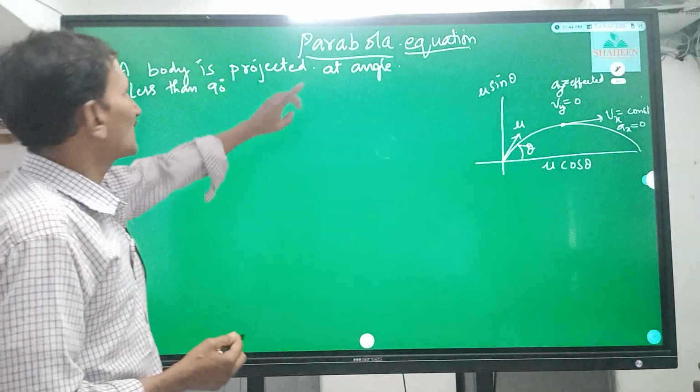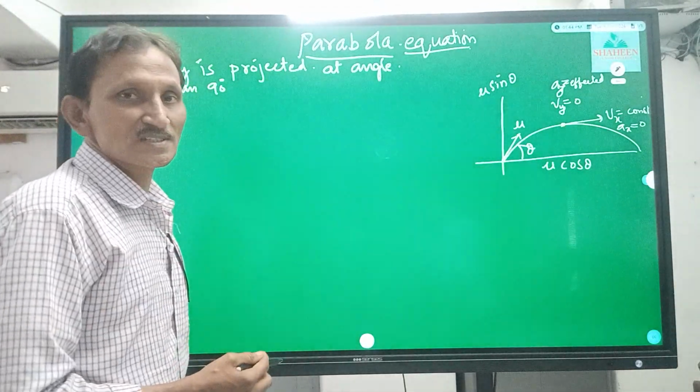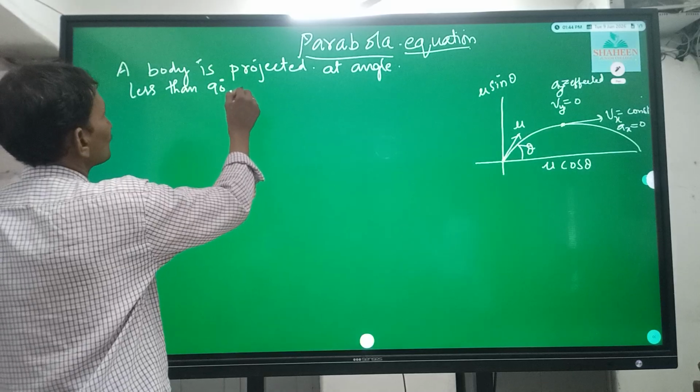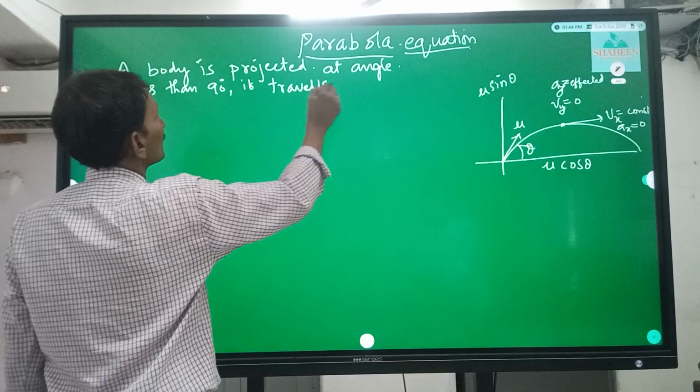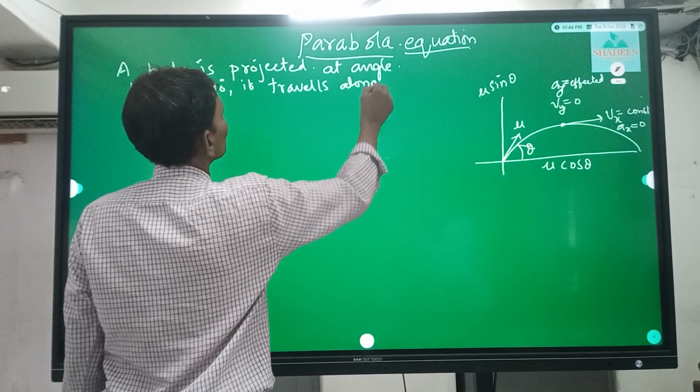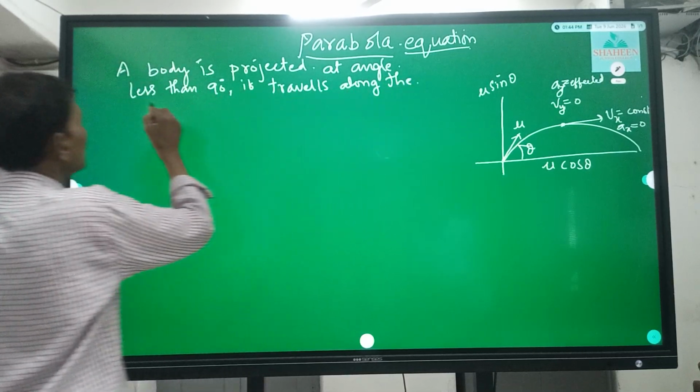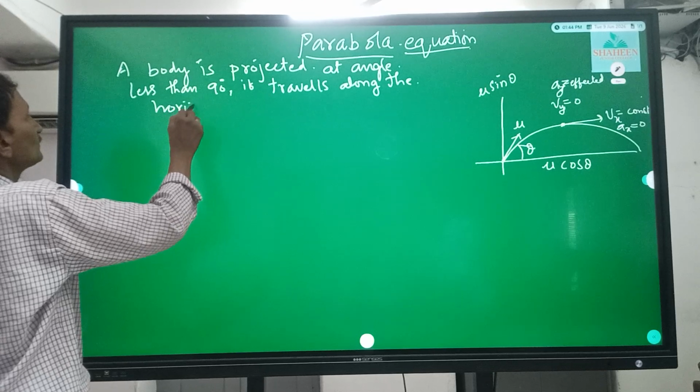It travels along the horizontal direction.